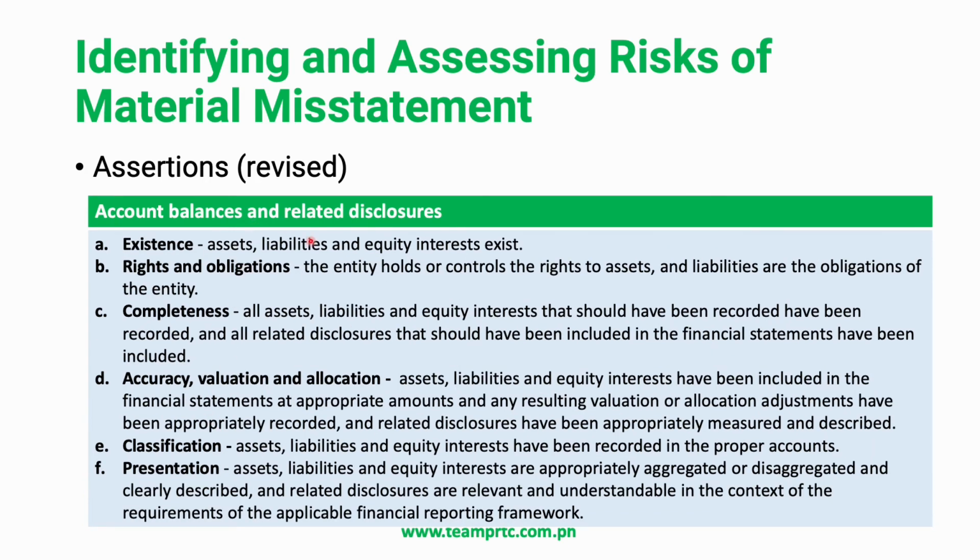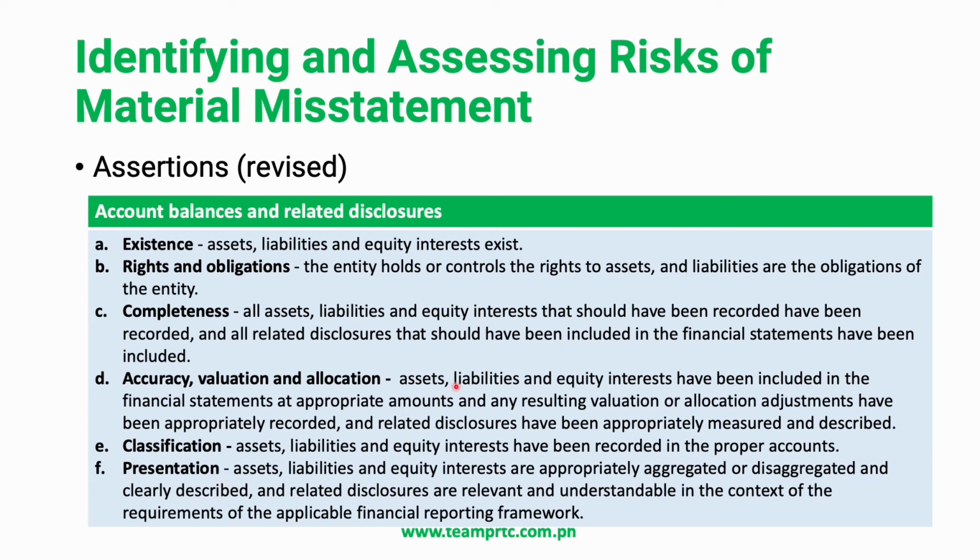For the assertions about account balances and related disclosures, we have existence, rights and obligation, completeness, accuracy, valuation, and allocation, so as to capture the related disclosure. Then we have classification. In the previous category, we do not have a classification assertion under account balances. It's just implicit under the valuation. But now there's a separate assertion related to classification under account balances and related disclosures. And then finally, we have presentation.